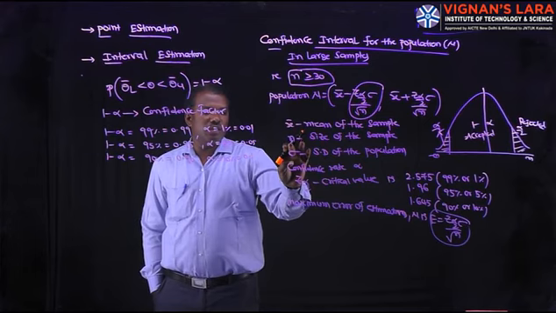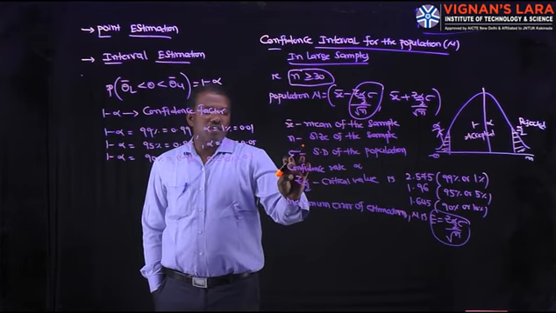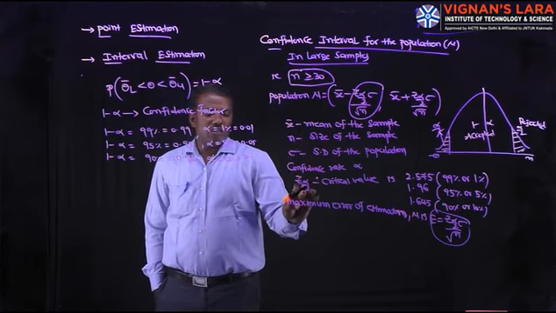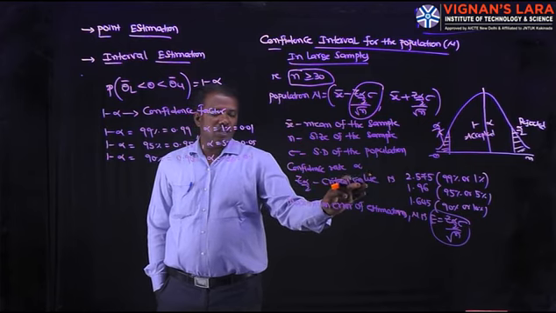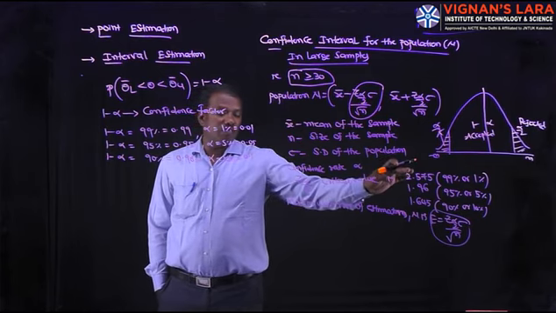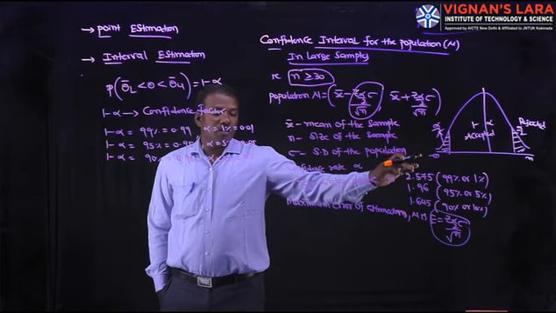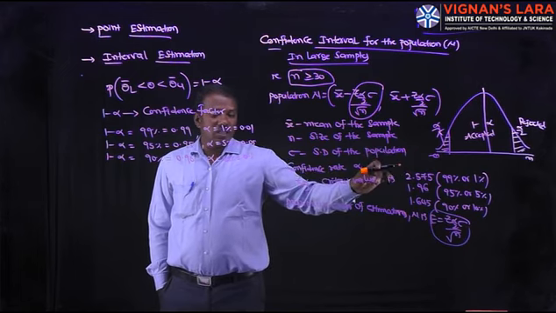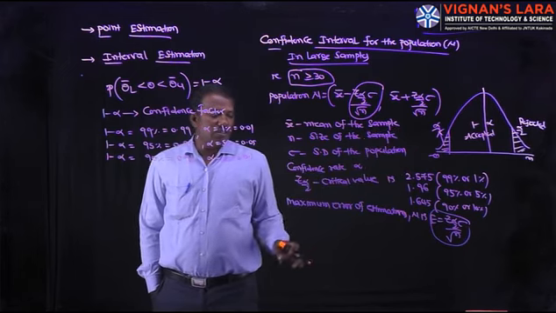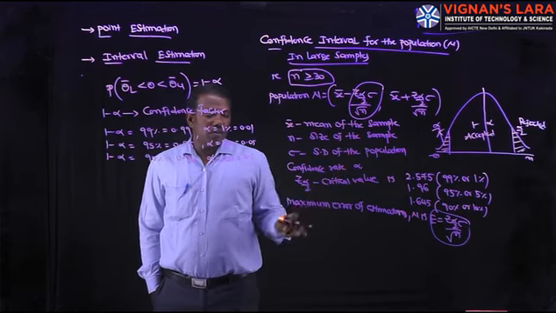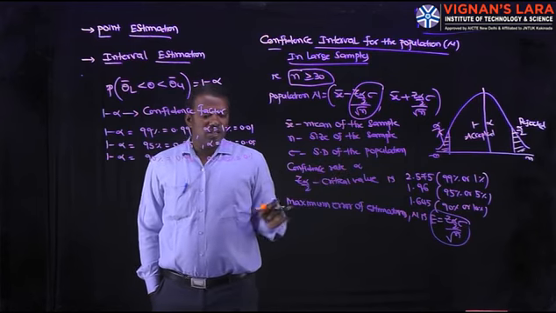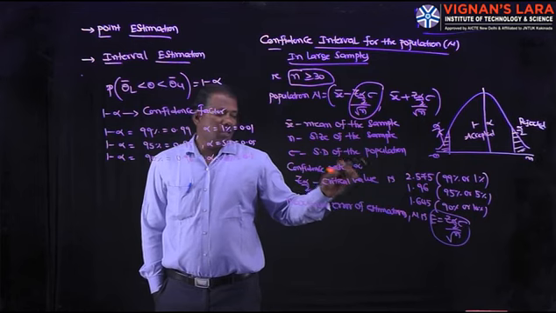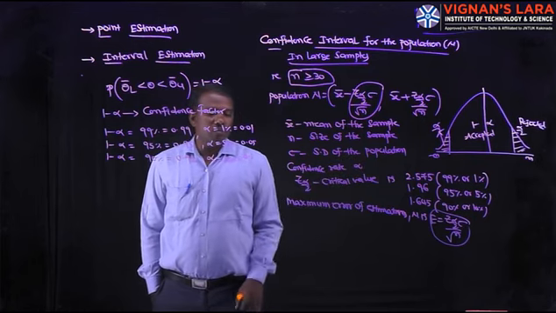The size of the sample. What about sigma? The standard deviation of the population. And z alpha by 2 is the critical value: 2.575 with 99% confidence, 1.96 with 95% confidence, 1.645 with 90% confidence. Here, what is the maximum error? E is equal to z alpha by 2 into sigma by root n.